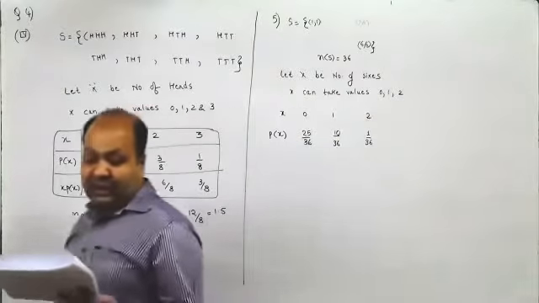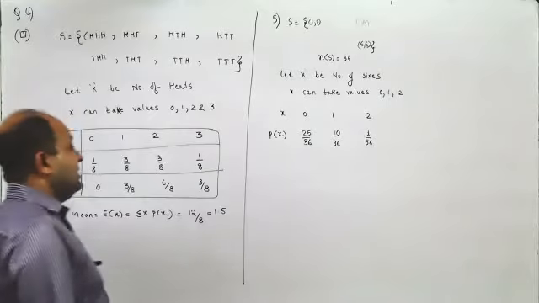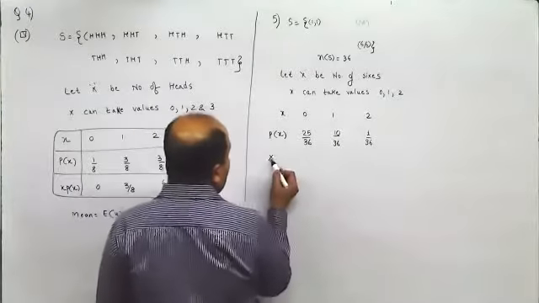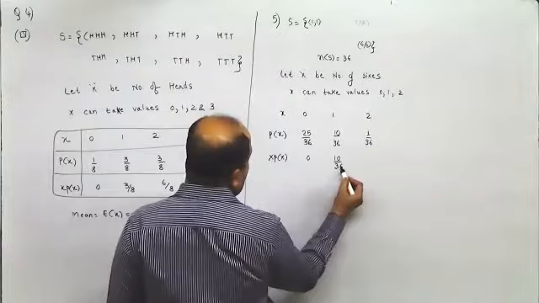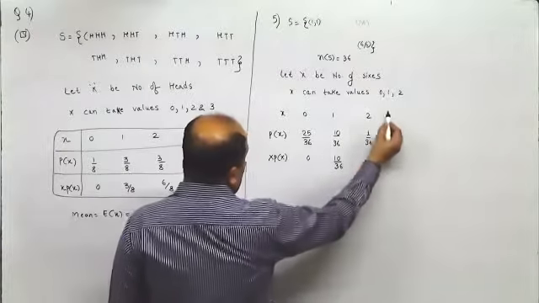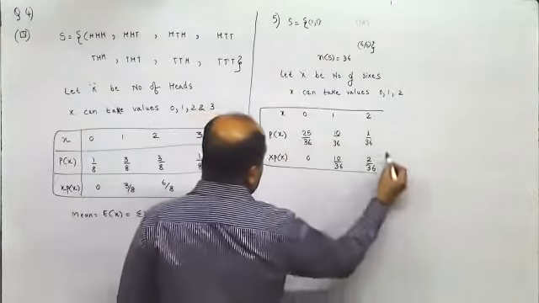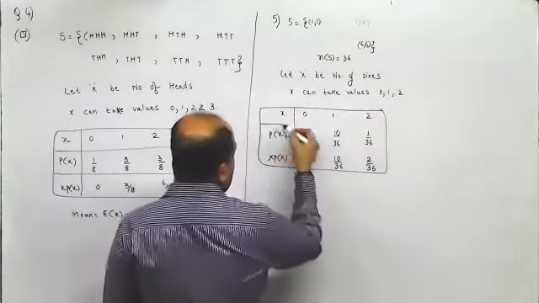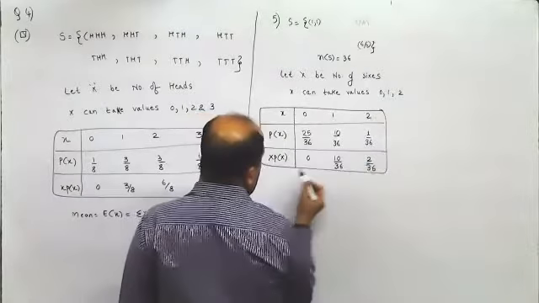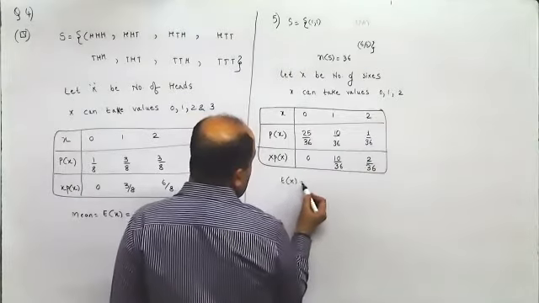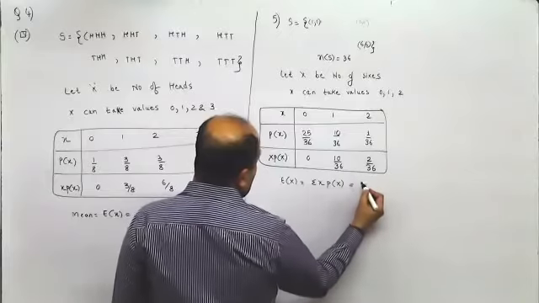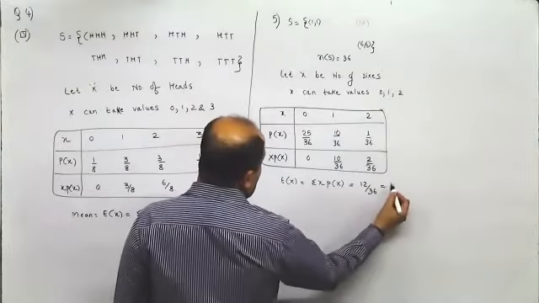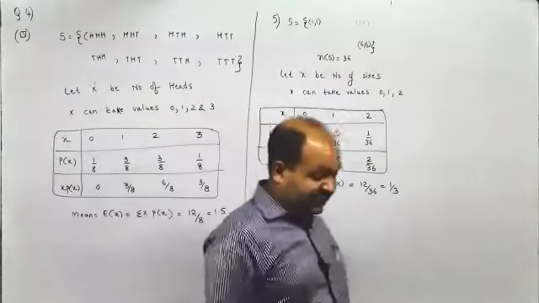Now find the expectation of x. So, expectation of x would be x into px. This would be 0, 10 by 36, and this would be 2 by 36. Sigma x px would be 12 by 36. That is 1 by 3. Can someone verify the answer?